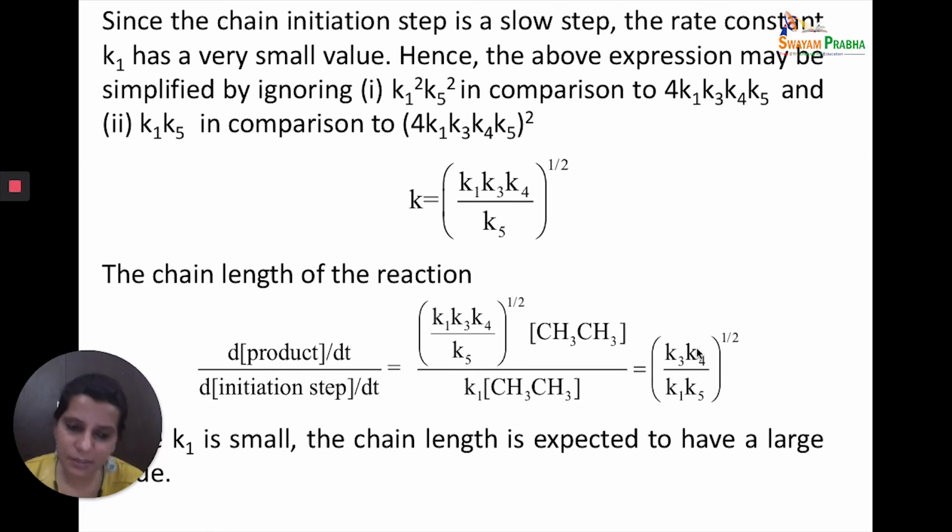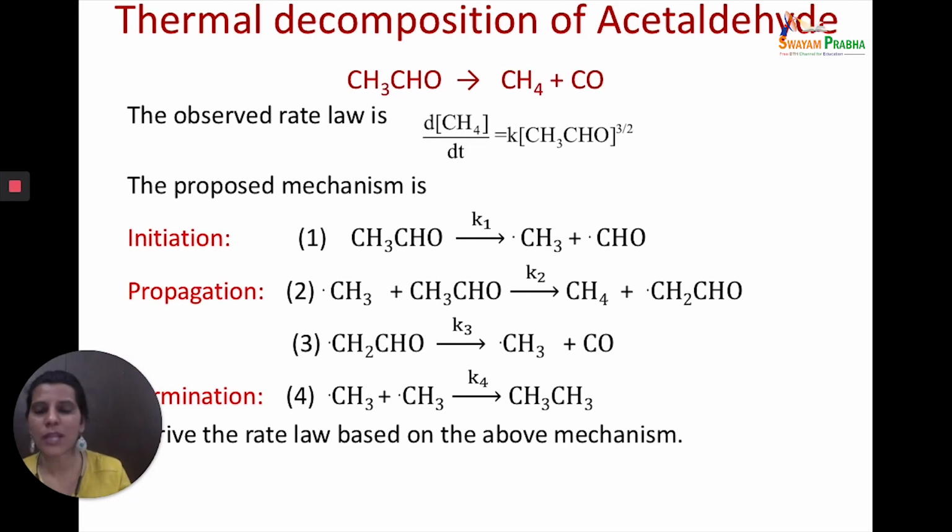And this is very important because you see K1 has a very small value. Now if K1 has a very small value and it is in the denominator, that means this term has a very large value. So the chain length of a reaction in which this kind of thing is happening is going to have a very large value.